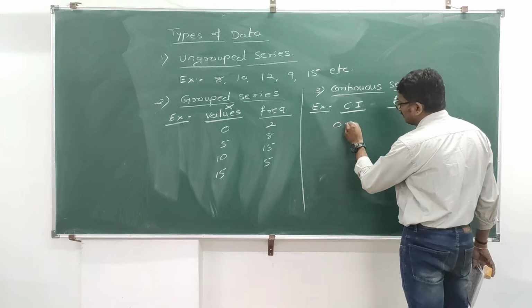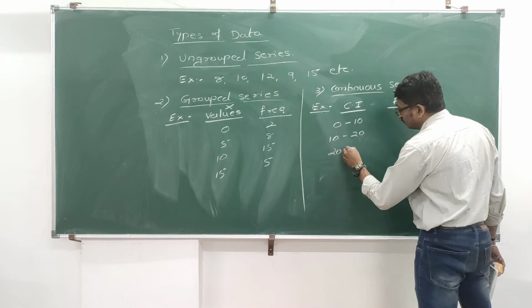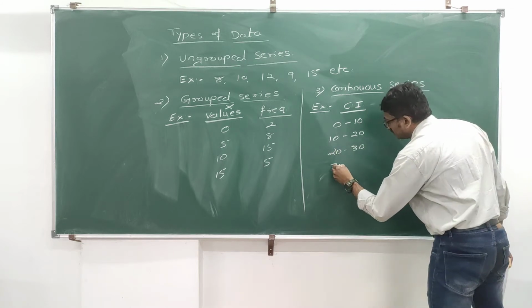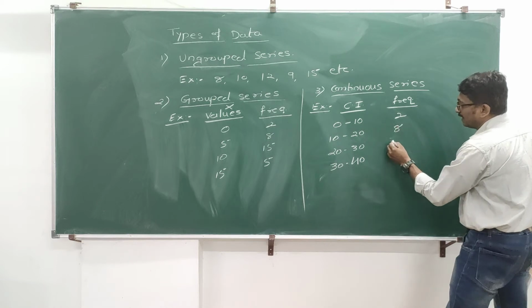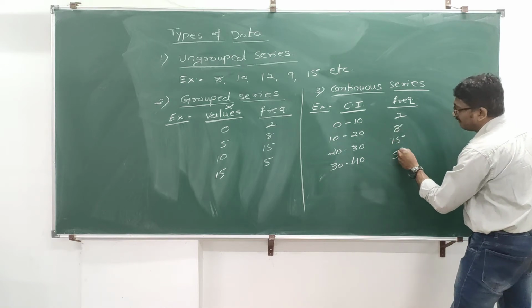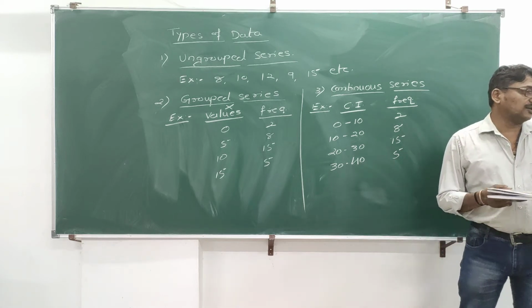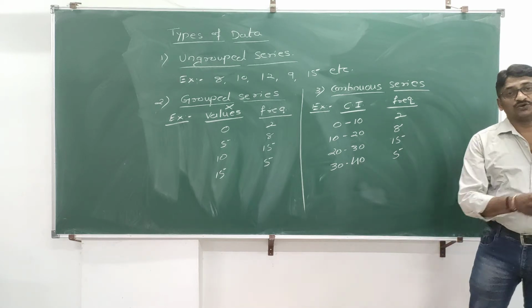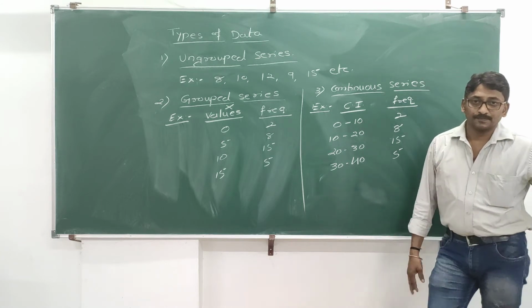I will take class intervals as 0 to 10, 10 to 20, 20 to 30 and 30 to 40. Write the same frequencies 2, 8, 15, 5, etc. These are the 3 types of data or series which are most important to solve the problems on mean, median, mode or whatever it may be.